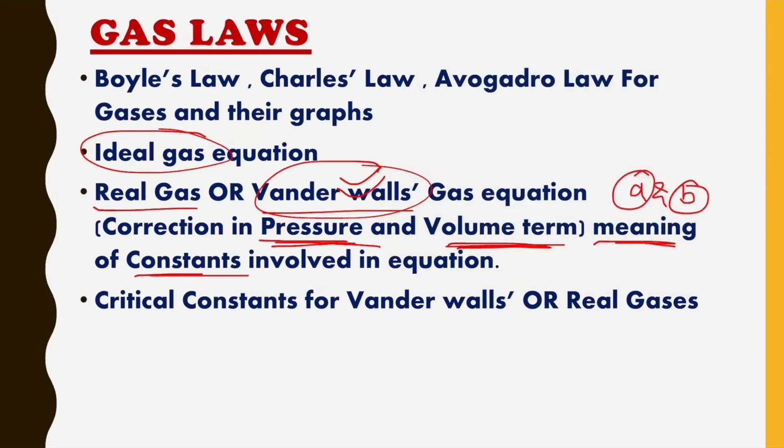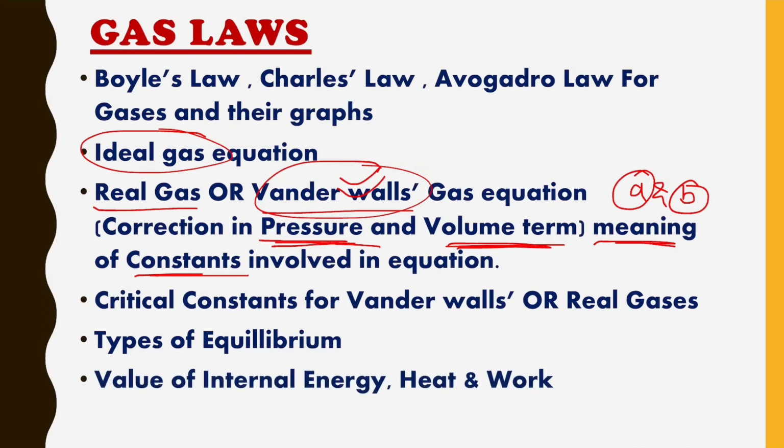And after that we have types of equilibrium. We have thermal equilibrium, mechanical equilibrium. It is just a concept. You must read it once, and after that you have to study the value of internal energy, heat and work. What is the formula of work? What is the value of heat? How are we going to calculate them? What are state functions, path functions, this much of the things. And what is most important is the formula of work done. How we are going to calculate work done in different processes.